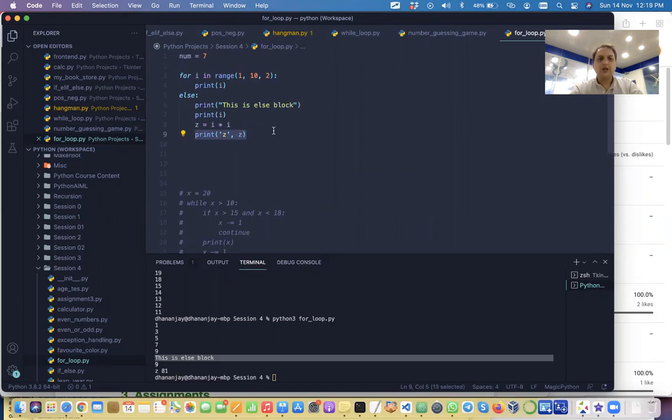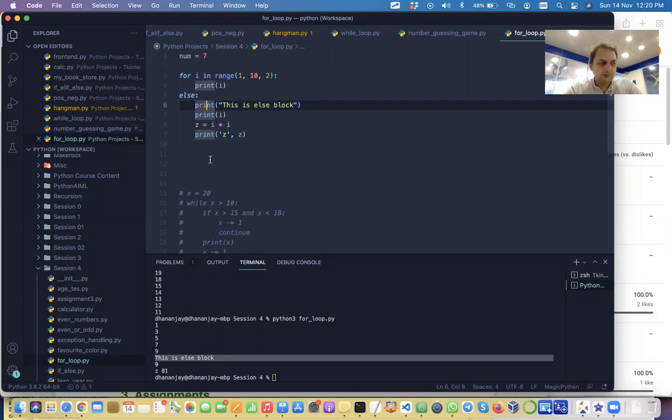Okay. Now my question to you is, in what case do you think this else block will not be executed in case of for? In what case do you think the else block will not be executed? Because we are seeing the for loop will complete the execution and the else block will be executed. But in what case can you think that the else block will not be executed?